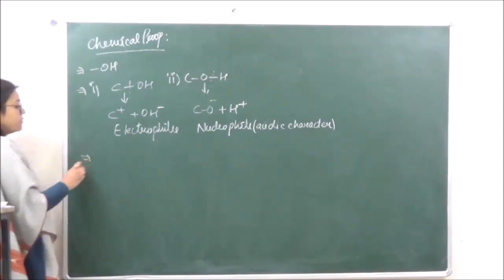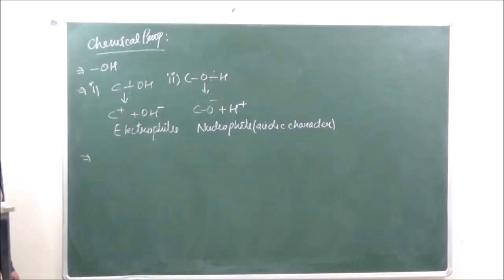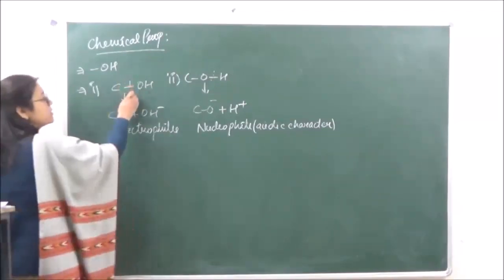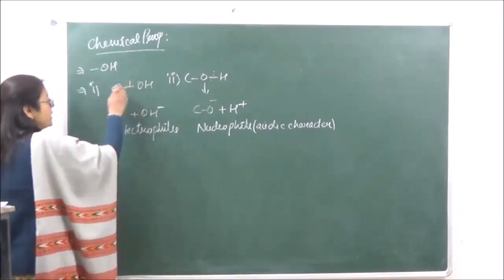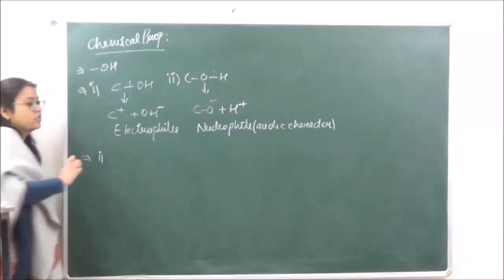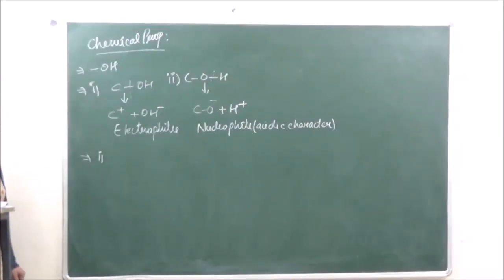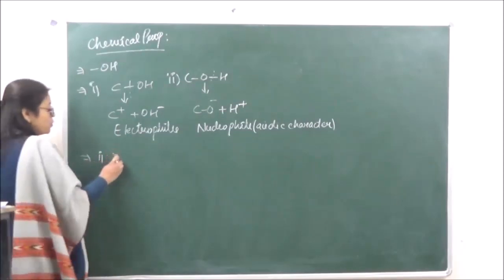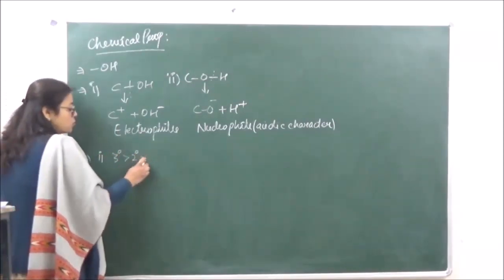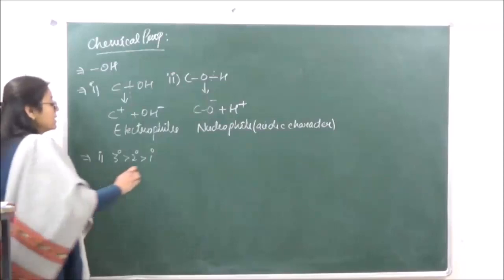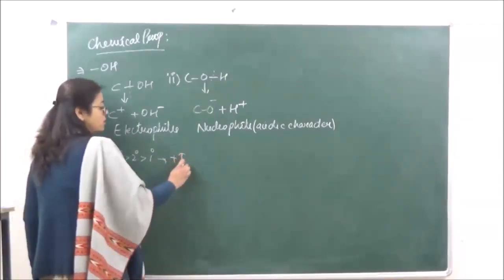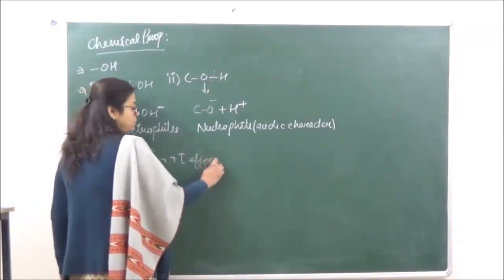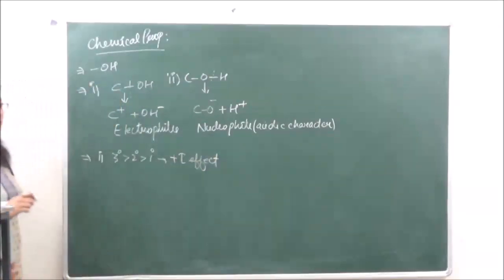Then we see that the C-O bond is weaker in case of tertiary alcohols. So when we are doing the first type of reactions, the order of the reaction is 3 degree greater than 2 degree greater than 1 degree. That is because of the plus I effect.